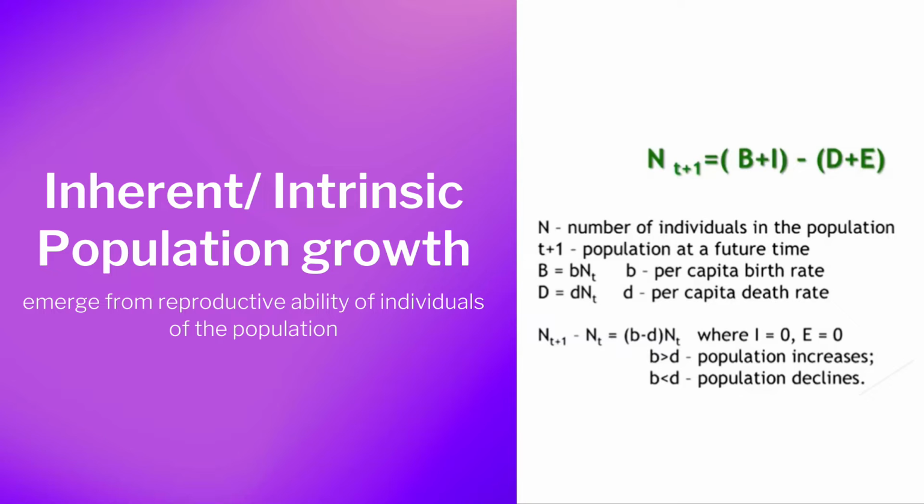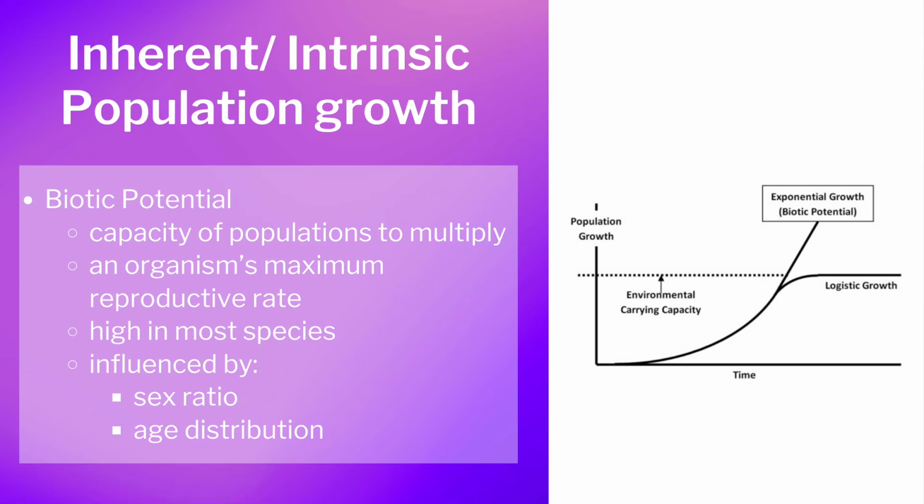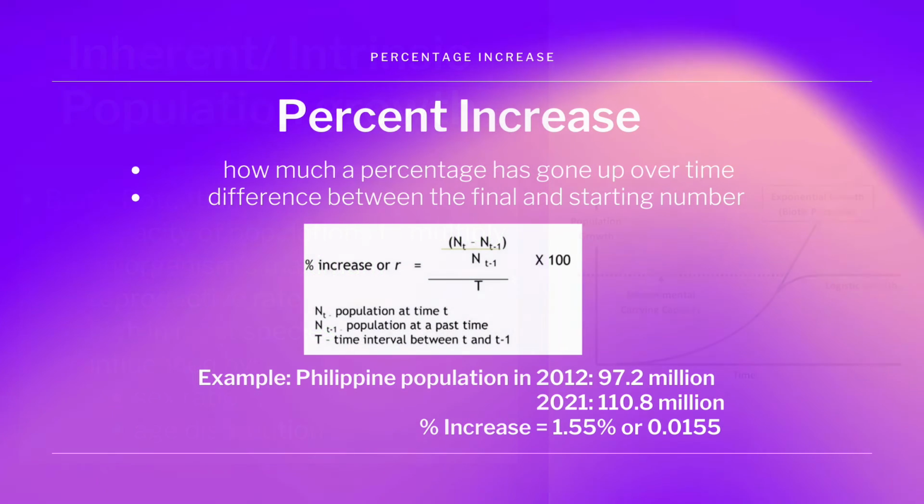This is computed using the formula here, where the number of individuals in the population at a future time equals birth plus immigration minus death plus emigration. Biotic potential is the property of populations to multiply, which deals with an organism's maximum reproductive rate. This is high in most species and is influenced by sex ratio and age distribution. A favorable environment would unleash the species' full biotic potential, thus increasing the population.